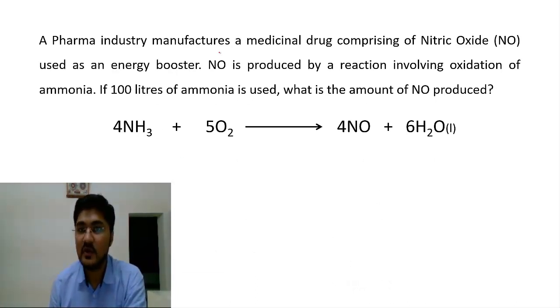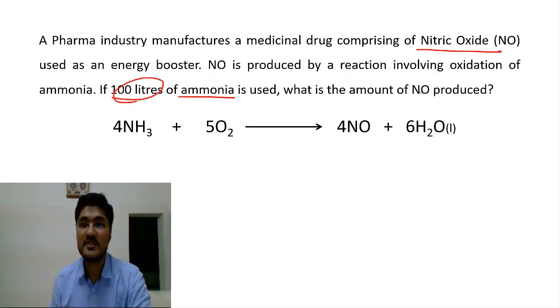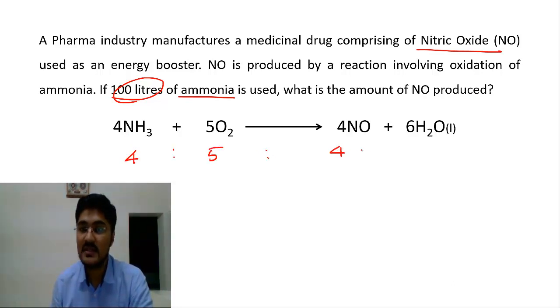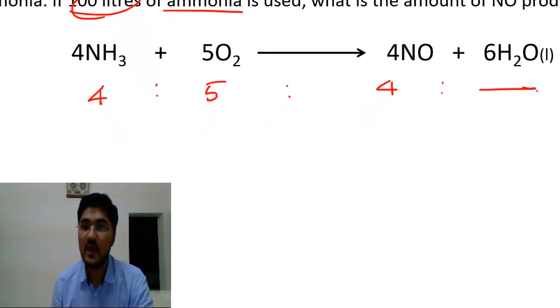Let's see a very simple example here. A pharma industry manufactures a medical drug comprising nitrogen oxide used as an energy booster. Nitrogen oxide is produced by the reaction involving oxidation of ammonia. If 100 liters of ammonia is used, what will be the amount of nitric oxide produced? So here, according to Gay-Lussac's law, we can straight away write 4:5:4, and nothing for water, because it's a liquid.